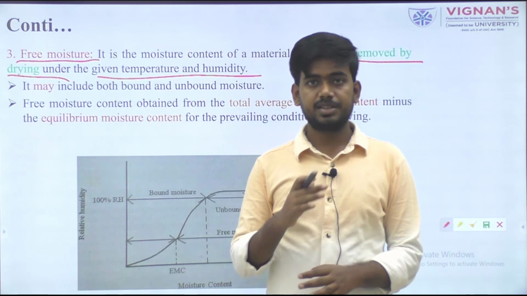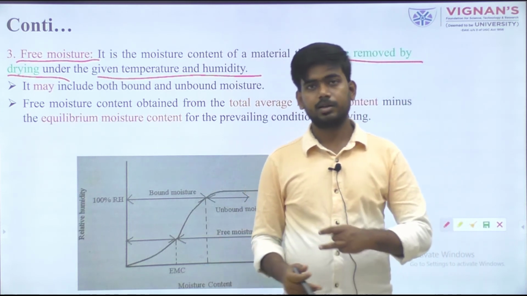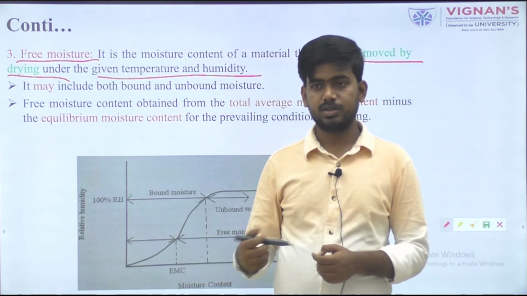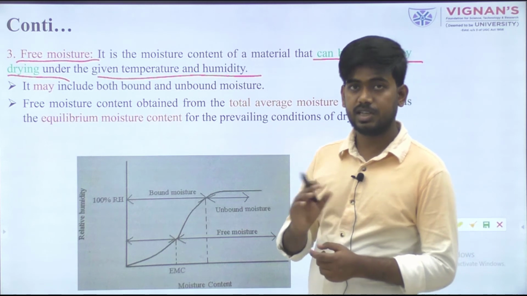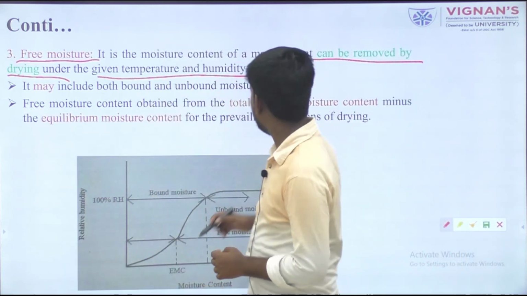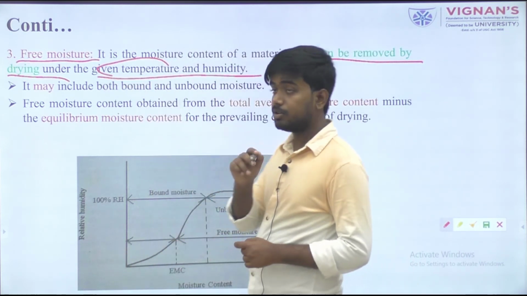Always remember, if we change the temperature and humidity, the moisture removal rate, migration rate, drying rate and moisture diffusion rate will change. So whenever you write any definition, include the given temperature and humidity.